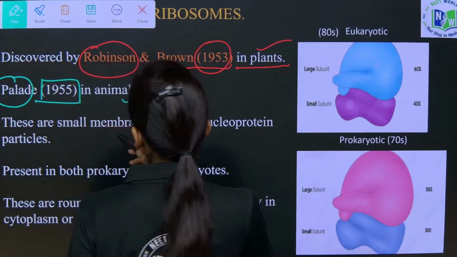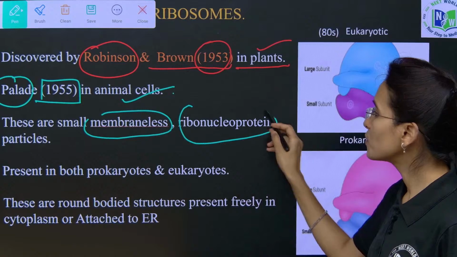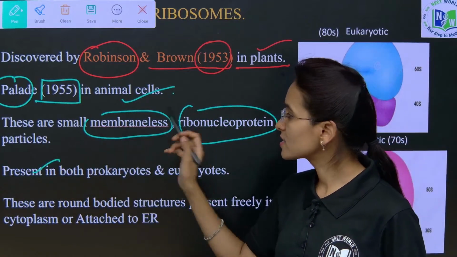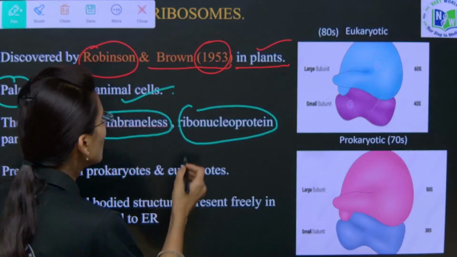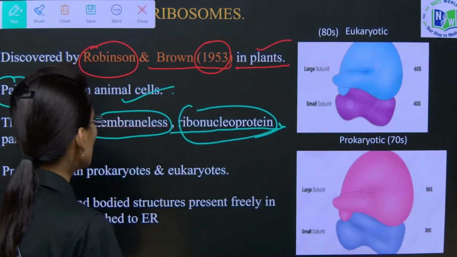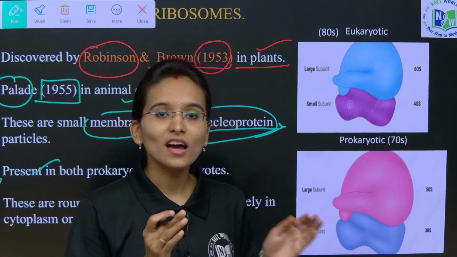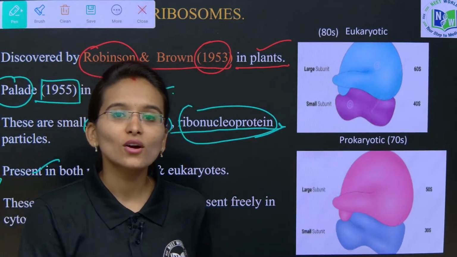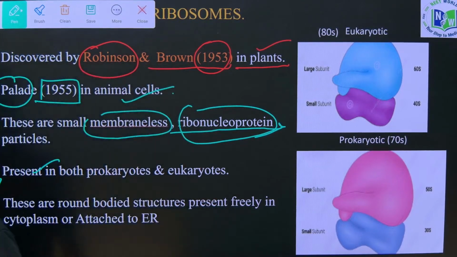Look into this statement: these are actually membraneless ribonucleoprotein particles. These are non-membrane bound structures which are made up of ribonucleoprotein. If you see the structure of the ribosomes, we have two types of cells, the prokaryotic cell and the eukaryotic cell. Yes children, we have prokaryotic cell and eukaryotic cell.